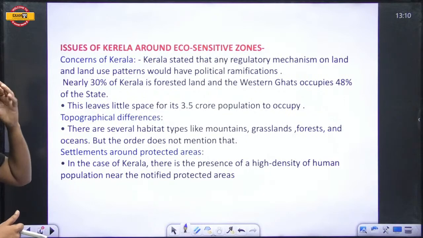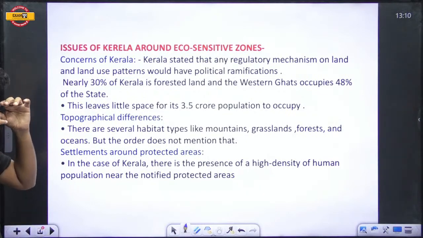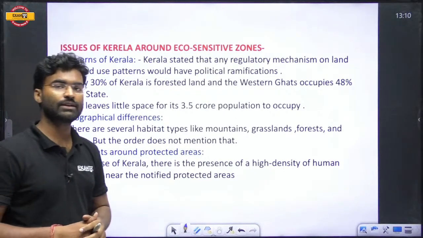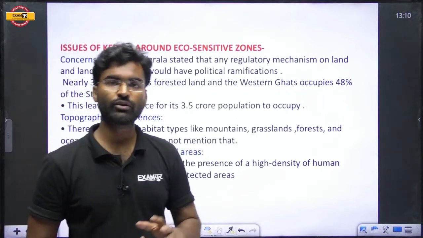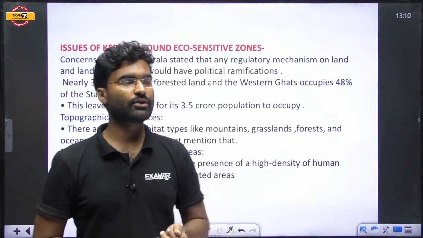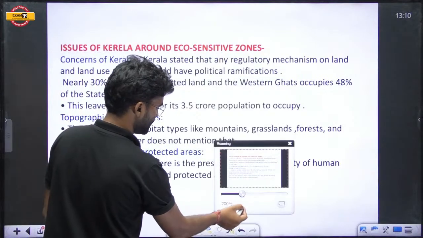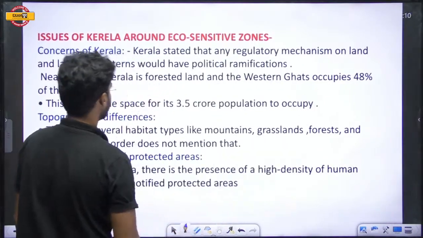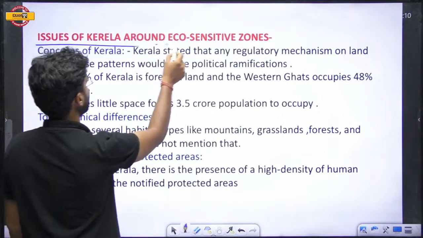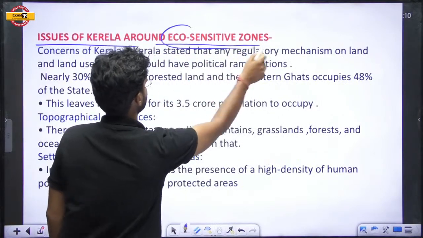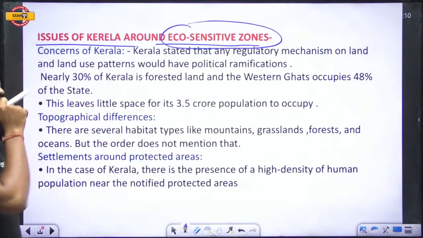The second question: what is the issue of Kerala? Why is Kerala concerned about this? What are Kerala's concerns about this verdict? Because we should look at what the concerns of Kerala are about this verdict. The first thing: the issues of Kerala around the eco-sensitive zone. Why is Kerala a very concerned state?